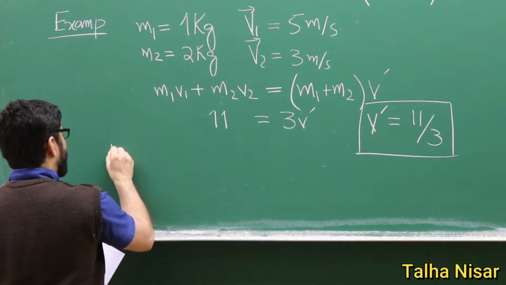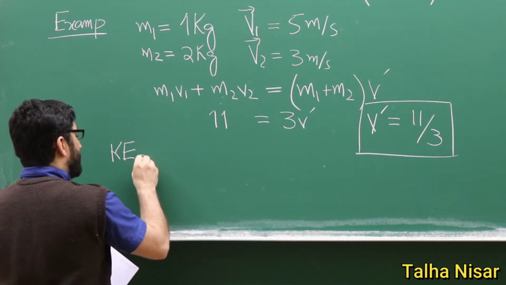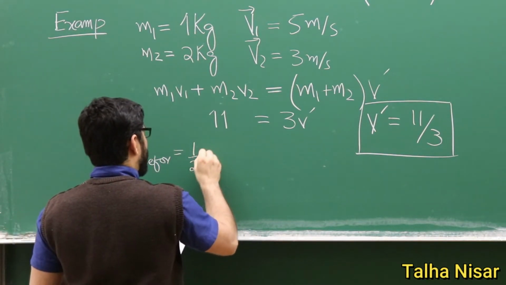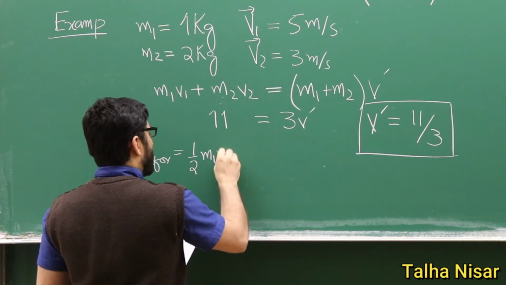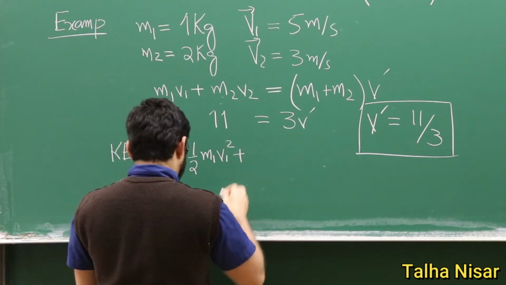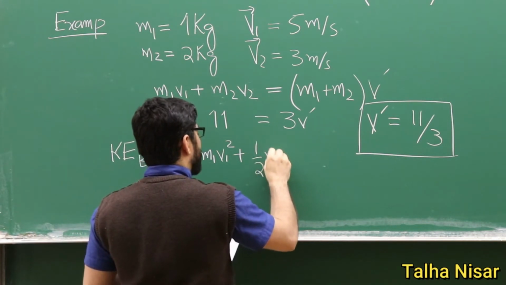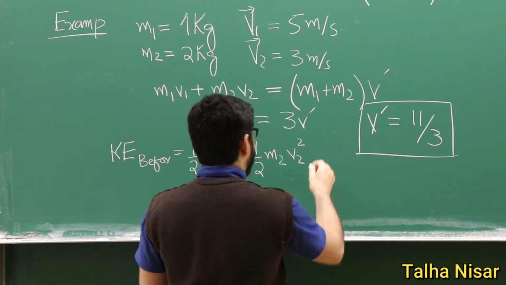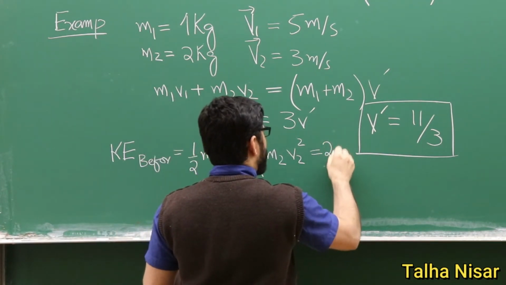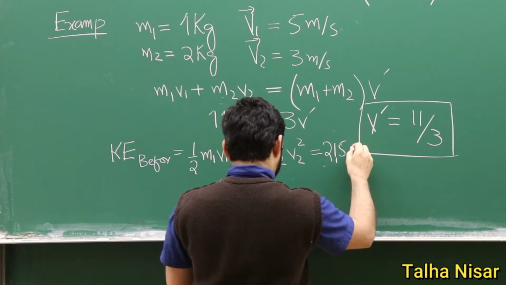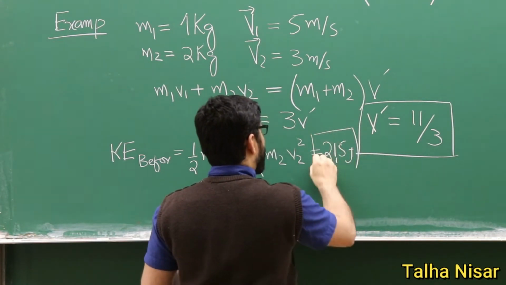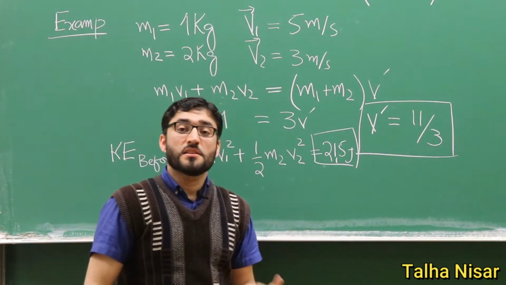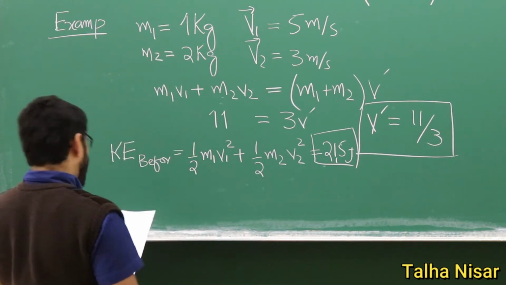Before the collision we have 1 over 2 m1 v1 squared plus 1 by 2 m2 v2 squared. If we put these values, we will get 21.5 joules. This is the kinetic energy of the system before the collision, before they interact with each other.